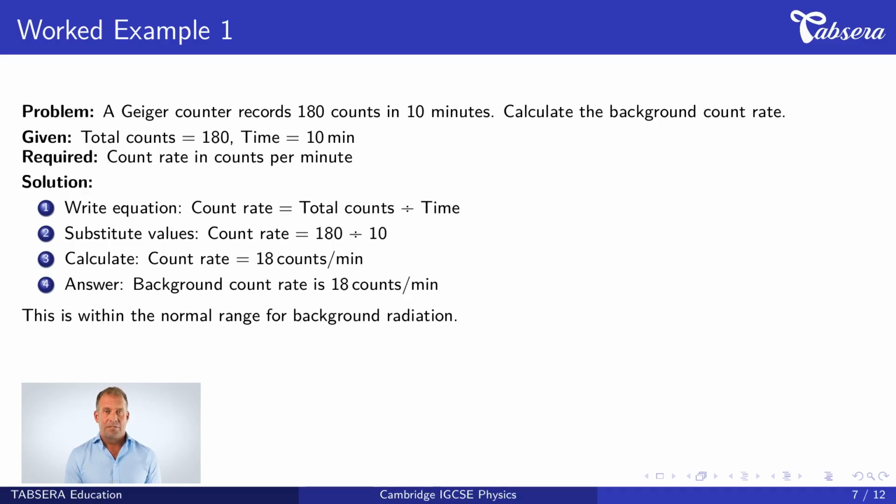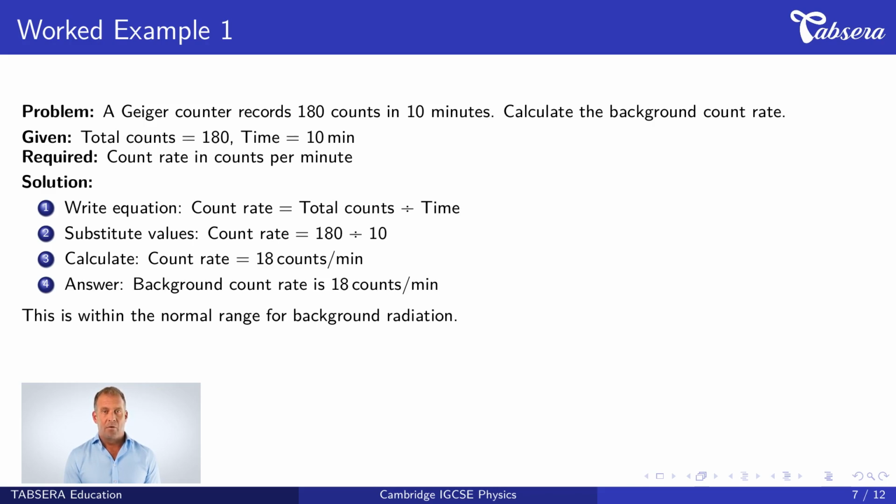Let's work through our first example. The problem states, a Geiger counter records 180 counts in 10 minutes. Calculate the background count rate. We are given total counts equals 180 and time equals 10 minutes. We need to find the count rate in counts per minute.